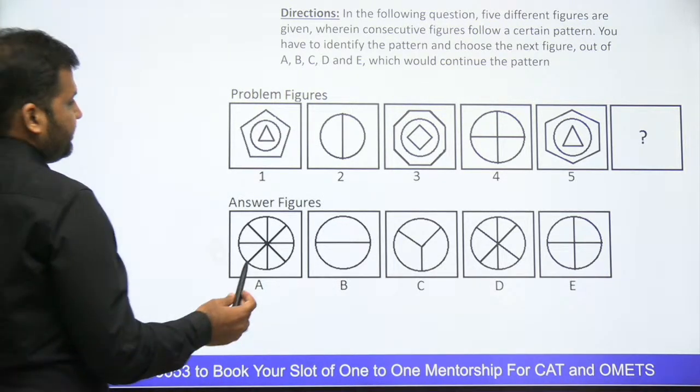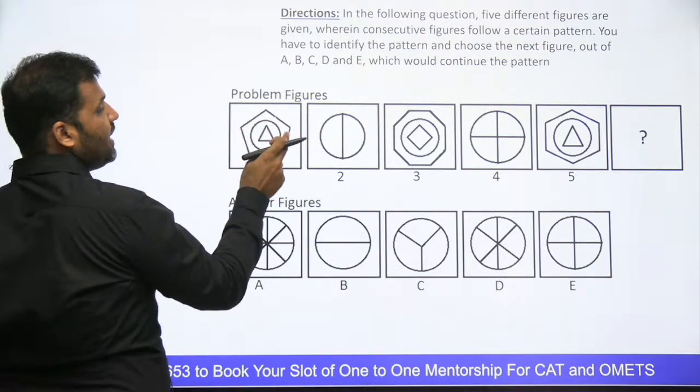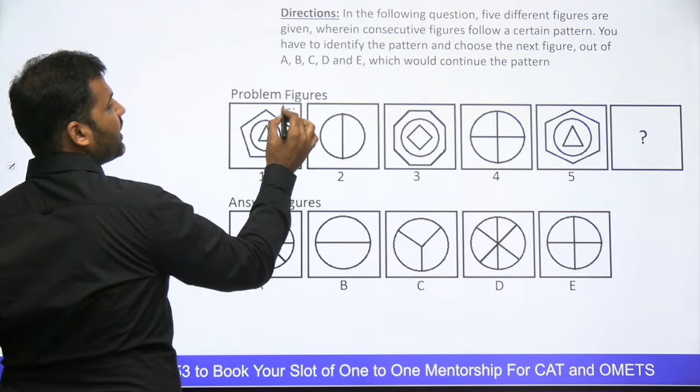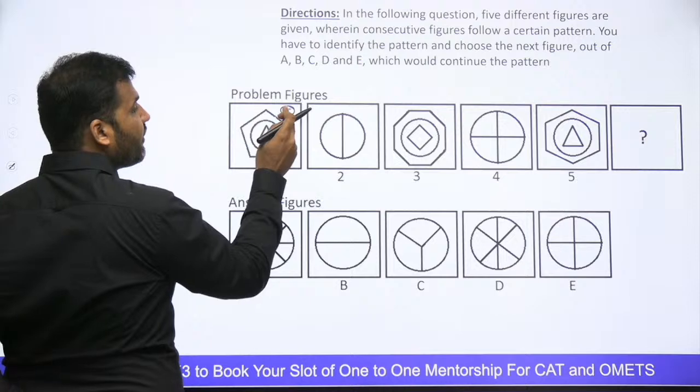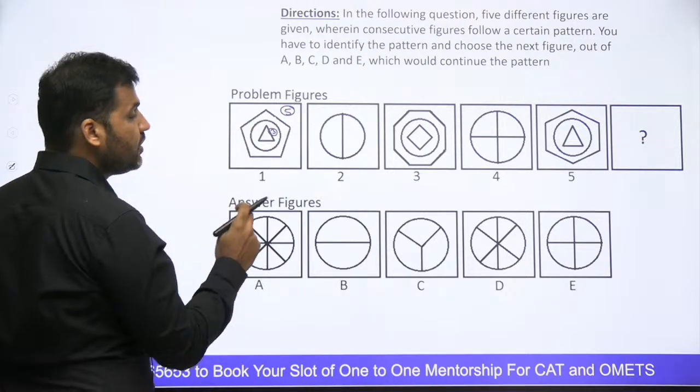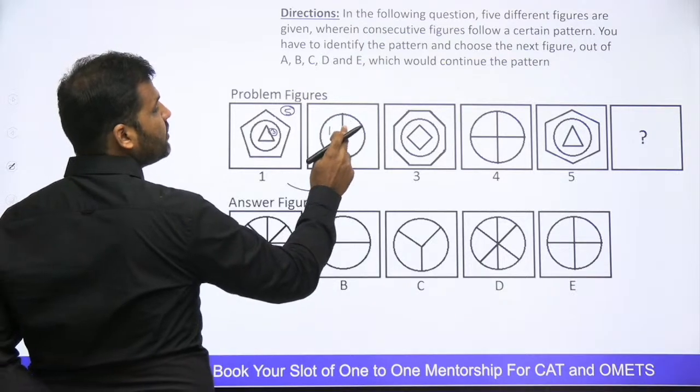So guys, look at ये polygon में, you see that the polygon outside this circle has 5 sides. The polygon inside the circle has 3 sides. The difference between 5 and 3 is 2. And in the next figure, the whole circle is divided into 2 parts.